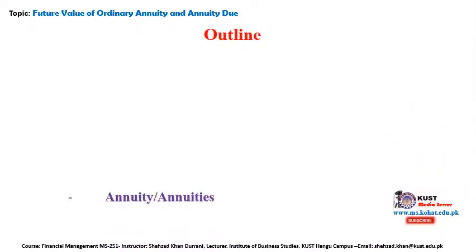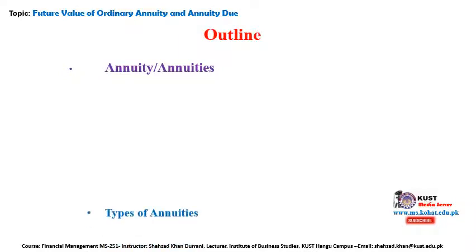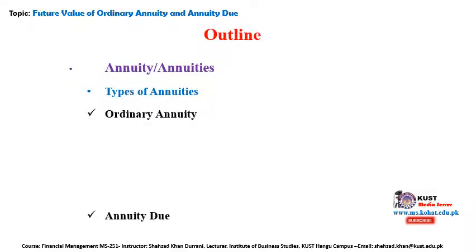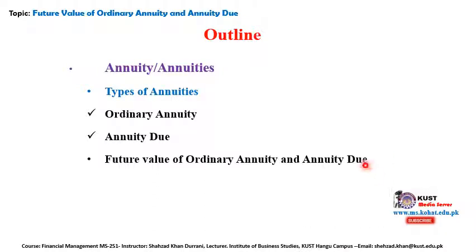Outline: it includes annuity or annuities. We will try to understand the basic concept of annuity or annuities. Then we will discuss types of annuities, and they are ordinary annuity and annuity due. Then we will discuss future value of ordinary annuity and annuity due, right? And then we will come up with various examples in order to understand this concept.